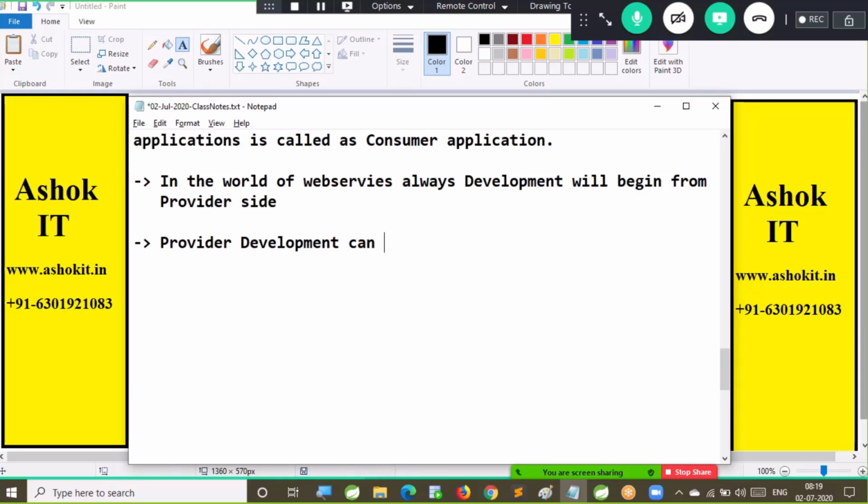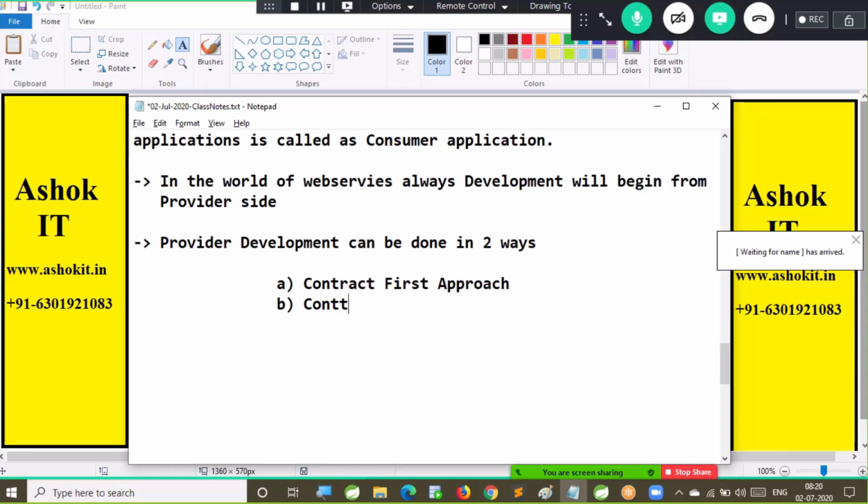Provider development can be done in two ways. One is called the contract first approach, and the second one is called the contract last approach.